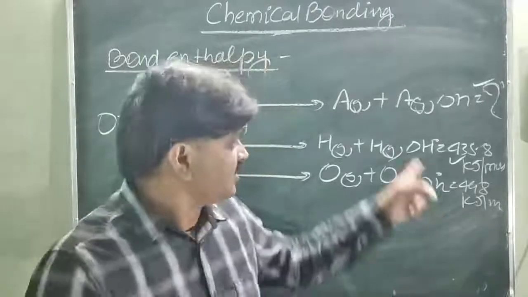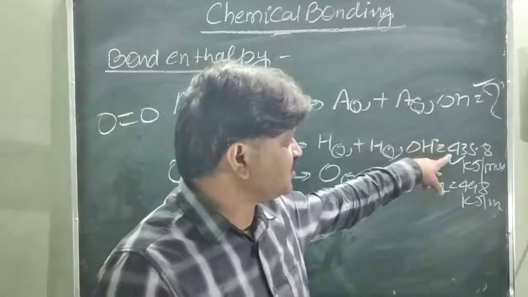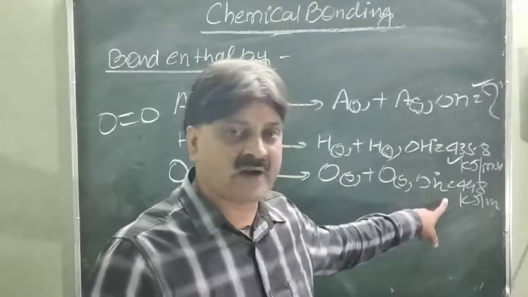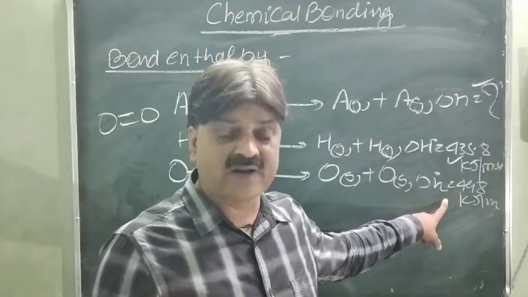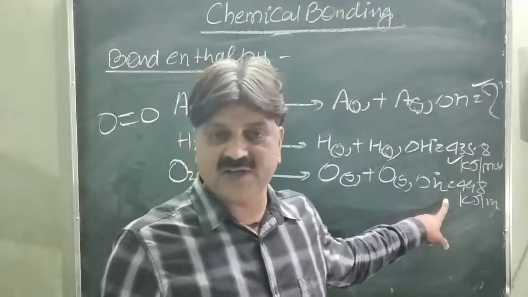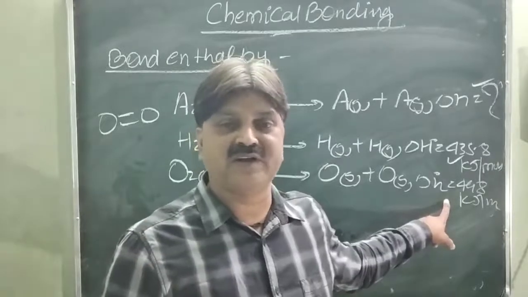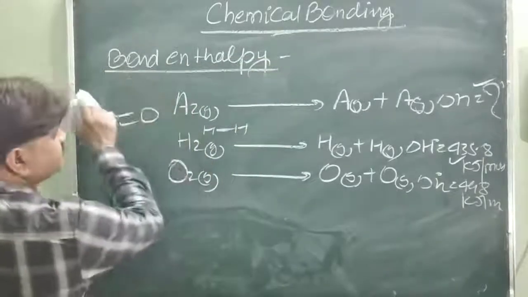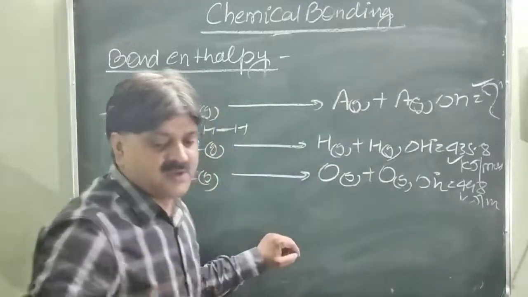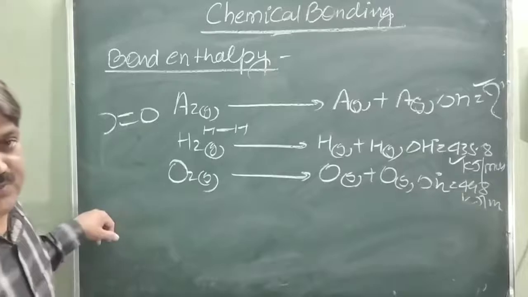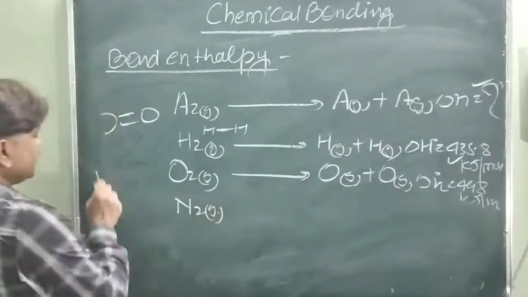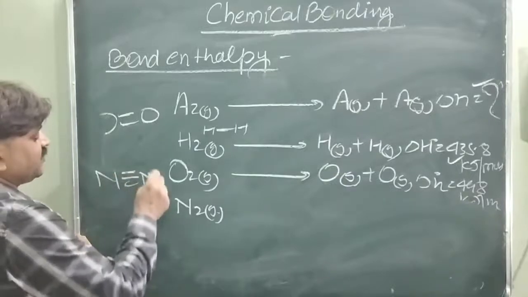You will see here, in case of the single bond, this is 435. In case of the double bond, this is 498. So as the bond length decreases, bond enthalpy increases. Another example is the triple bond between two atoms, in the case of the nitrogen molecule. In the nitrogen molecule, this is 946 kilojoule per mole. Just like N2 gas, you know that nitrogen atoms are bonded to each other by the triple bond.